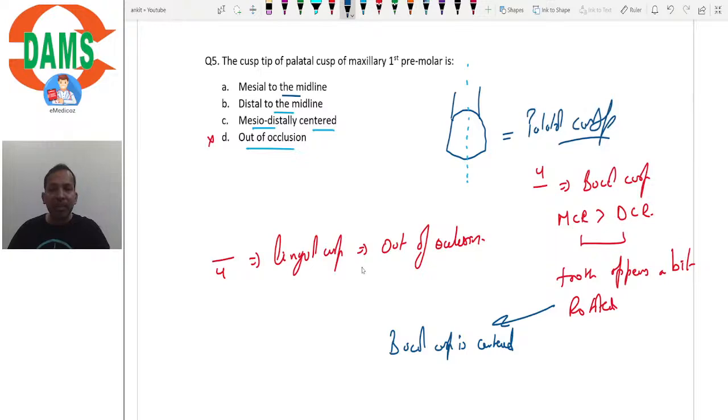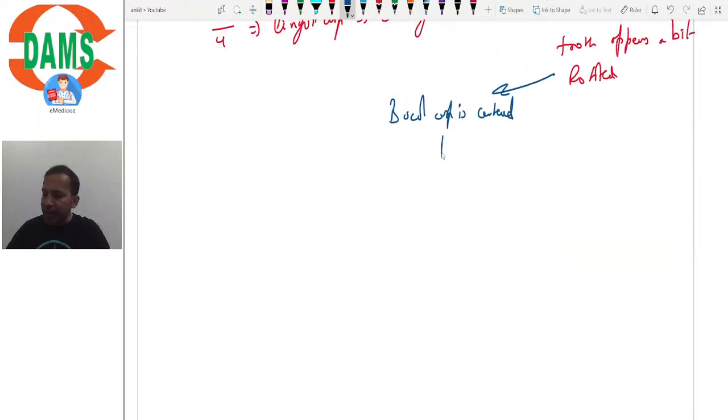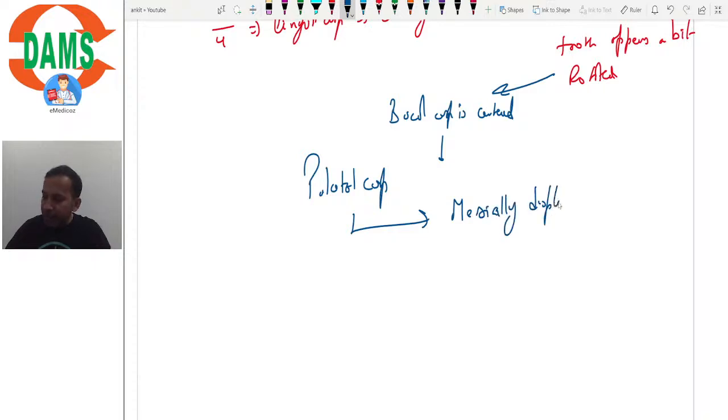So its buccal cusp is centered mesiodistally and its, it's not mesial cusp, it's palatal cusp, and the palatal cusp appears to be slightly mesially displaced.